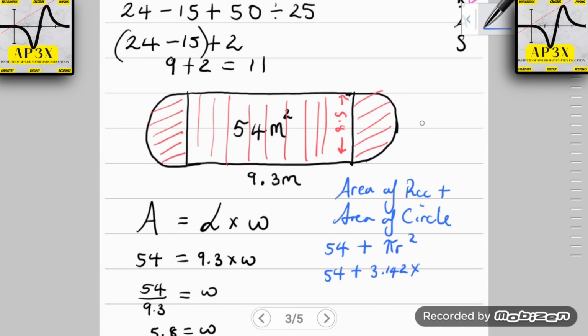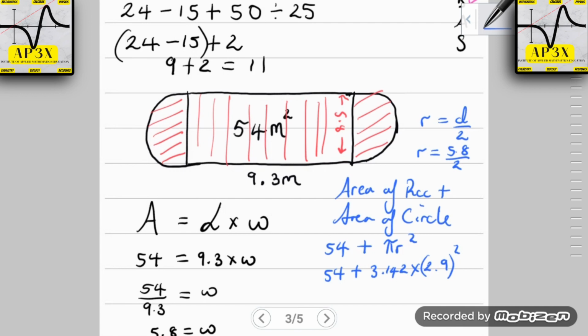The radius is equal to the diameter divided by 2, so the radius is 5.8 divided by 2. Lots of students fell down in that department. So 2.9 squared. Let's jump onto our calculator.